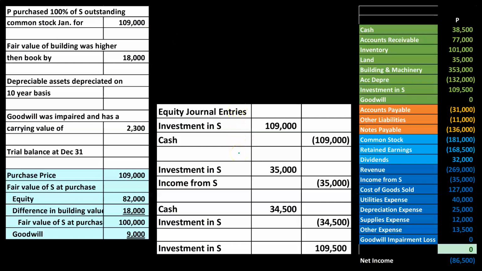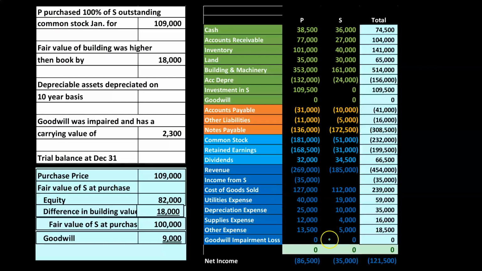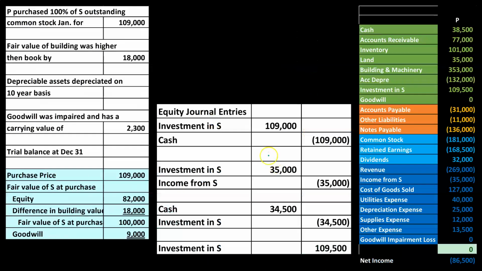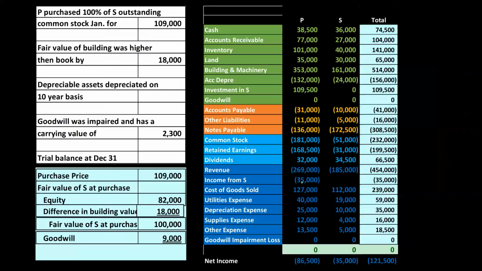Then we see that there was income. You'll recall, going back to the prior slide, S had income of 35,000. That 35,000 is going to be represented in P's books. So P represents S's income of the 35, and that's going to increase the investment. And going back to the prior slide, we know that S also issued 34,500 of dividends.